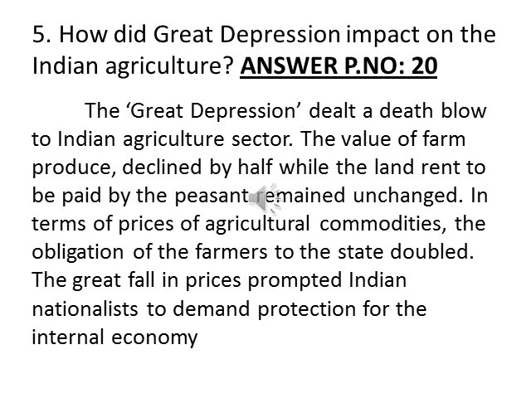So first point, the Great Depression also dealt a death blow to Indian agriculture. Up to that. The next, the third line, from the third line, the value of farm produce, from that to, except the last point. The value of farm produce declined by half, while the land rent to be paid by the peasants remained unchanged. In terms of agricultural commodity prices, the obligation of the farmers to the state doubled. The great fall in prices prompted Indian nationalists to demand protection for the internal economy.